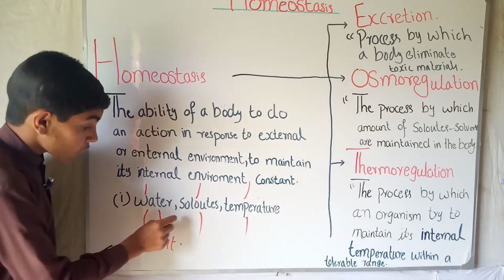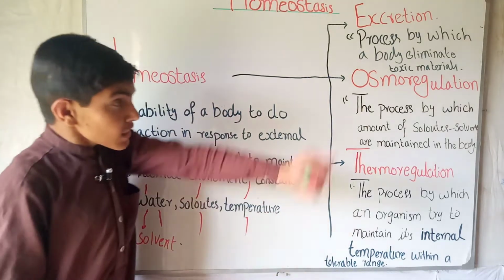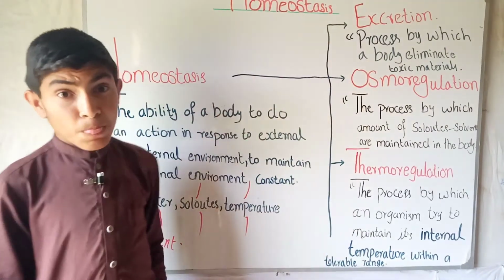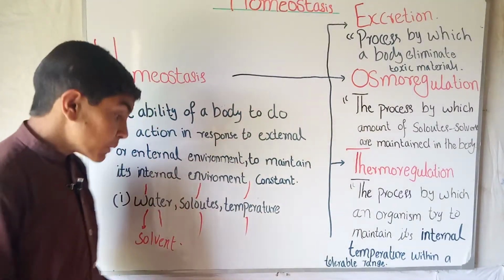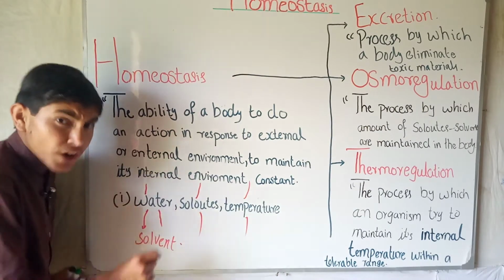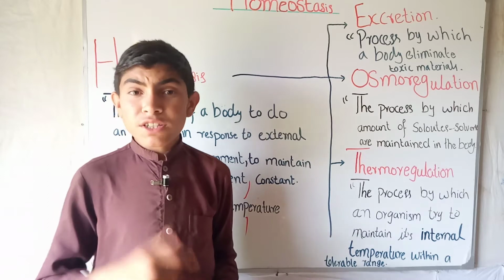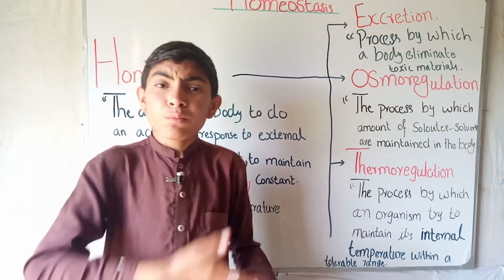Okay. So this process supports the next step, excretion. So I will give an example.